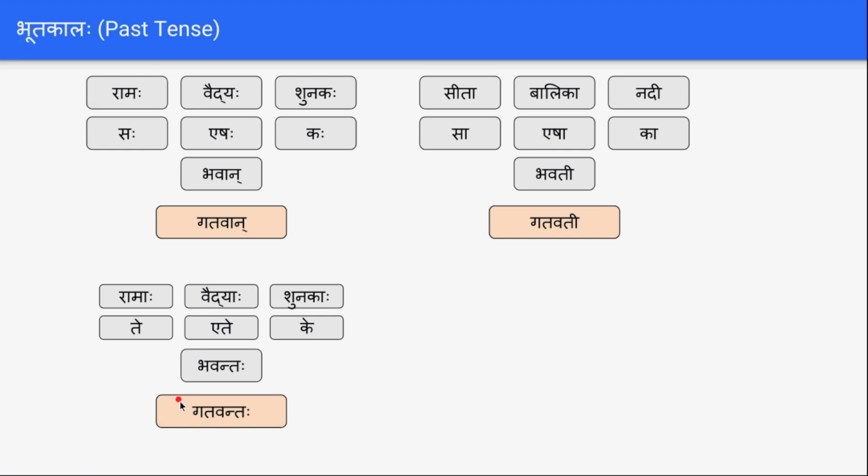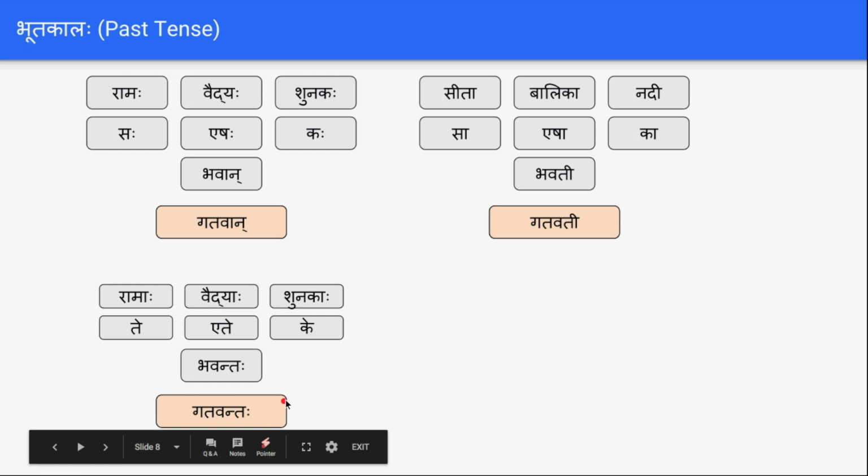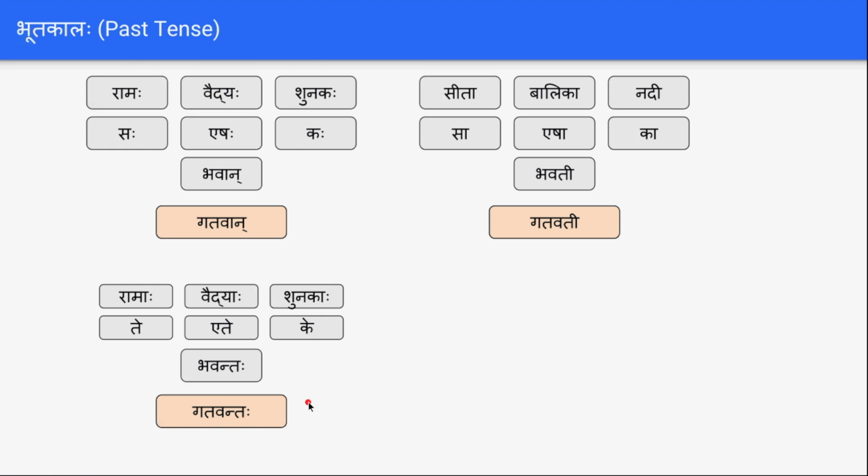Vaidyaha gatavantaha, all Vaidyas went. Shunakaha gatavantaha, all dogs went. Te gatavantaha, they went. Ke gatavantaha, who went. Bhavantaha gatavantaha, you all went. So gatavantaha can be used only with the plural and past tense, and it's for masculine.